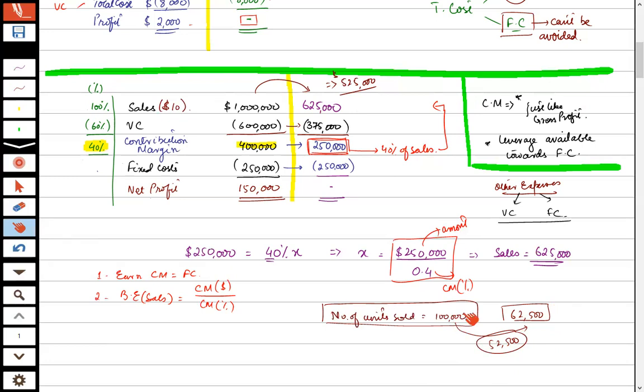Clear? Yes. This is the situation of the simple break even right now. Done? Okay, 5 minutes remaining. I need a break. You may also need a break. Come back after 5 to 6 minutes. Done? Yeah, sure. Okay.